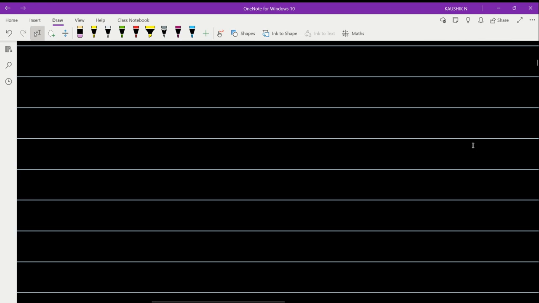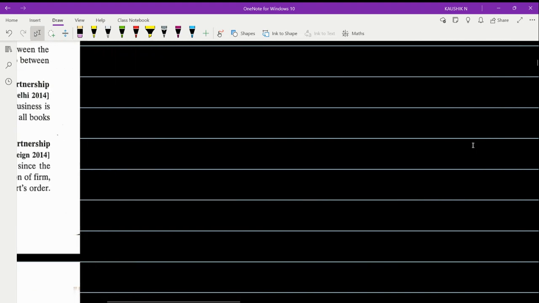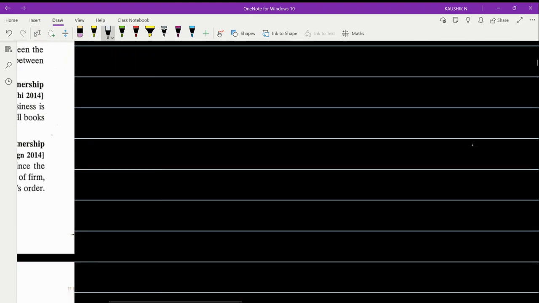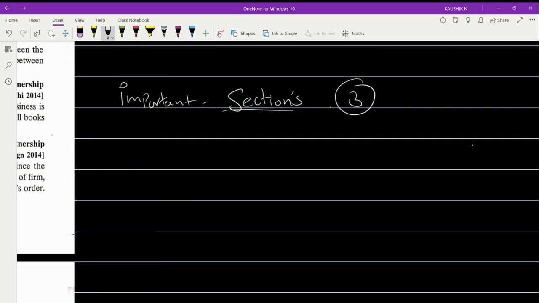The important sections that we have dealt with today are three in number. We will go by ascending order.